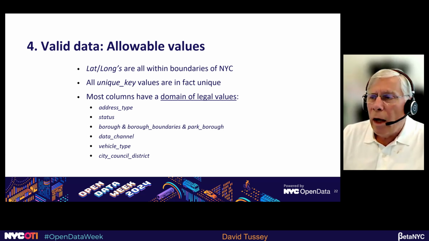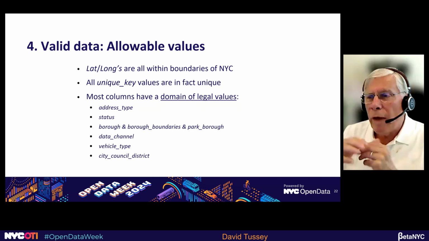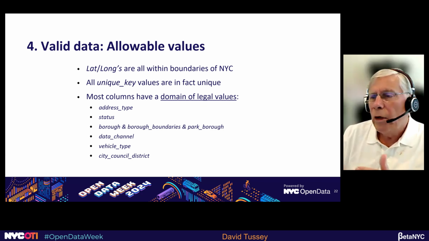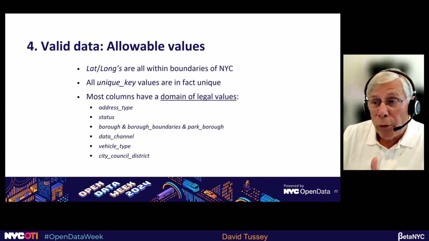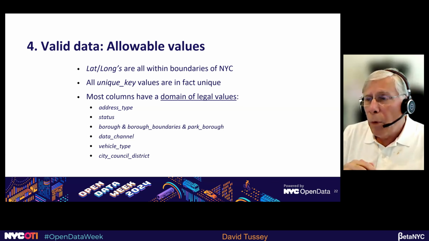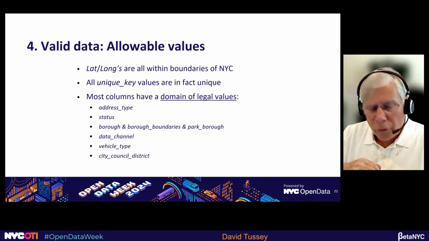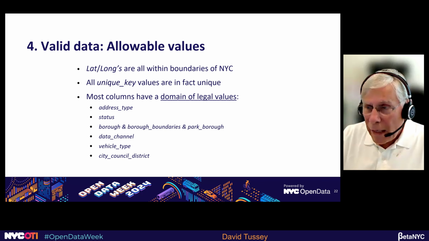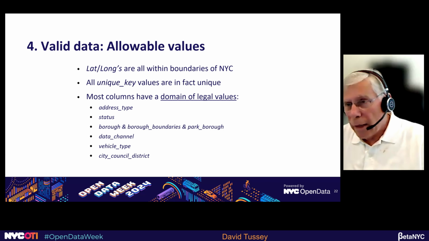Most of the columns have an implied domain of legal values. Address type, there's only a limited number of statuses. Of course, borough, there's only 5 choices. A few of the others, but most of the columns, even though it's not defined in the data dictionary, it's pretty easy to discern that there's a domain of legal values that they have.